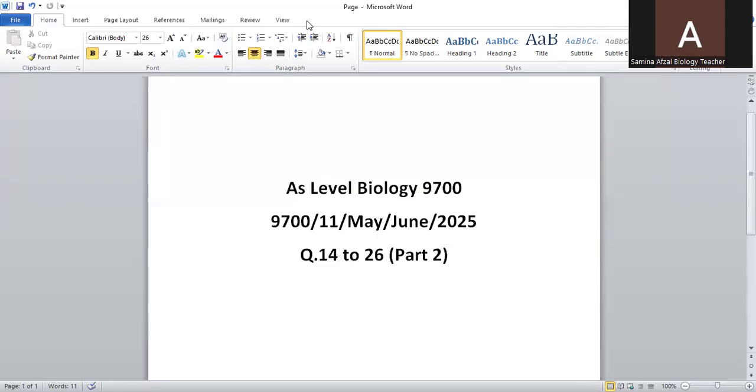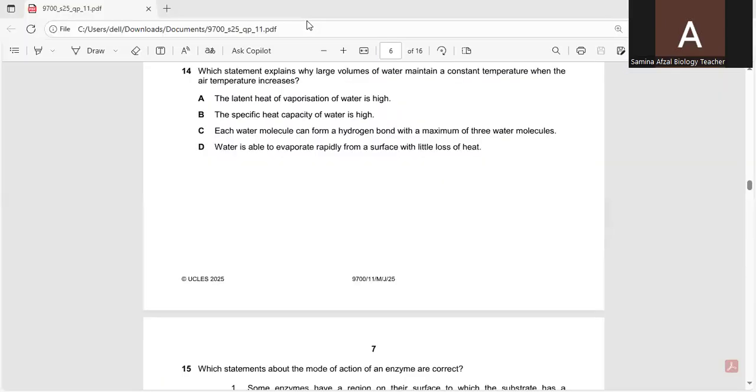So question number 14 is: which statement explains why large volumes of water maintain a constant temperature when the air temperature increases? Four options are given. Option A: the latent heat of vaporization of water is high. Latent heat of vaporization is the amount of energy which is needed to change the liquid into gaseous form.